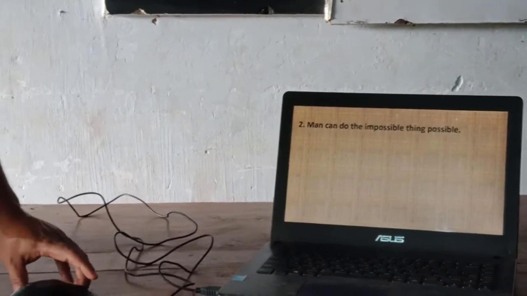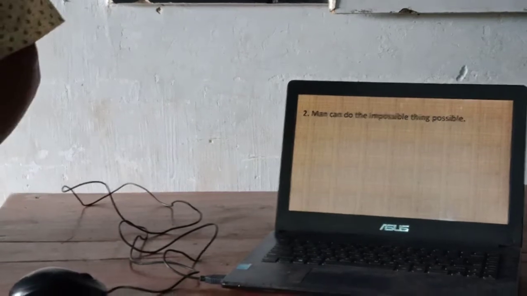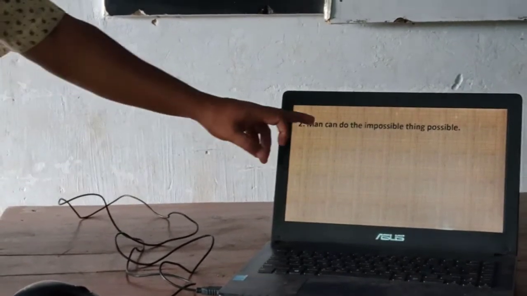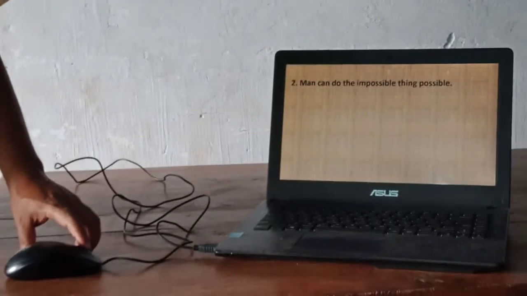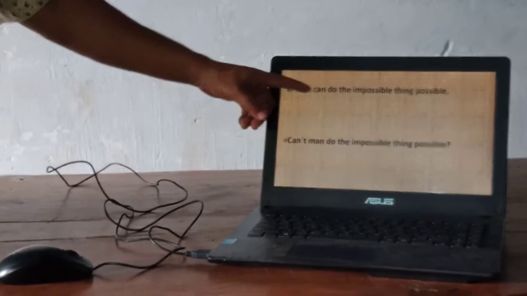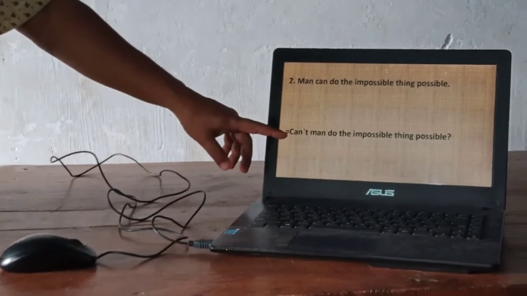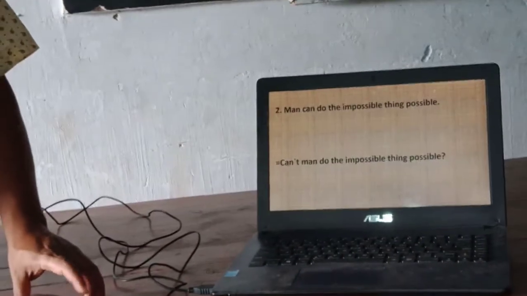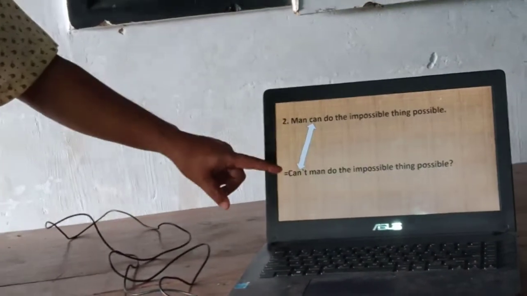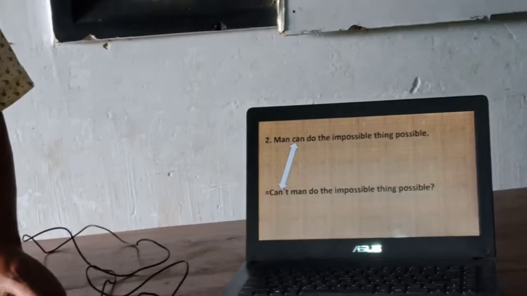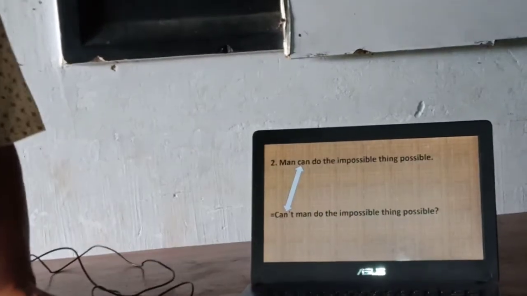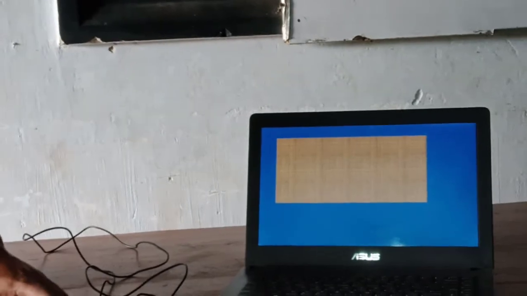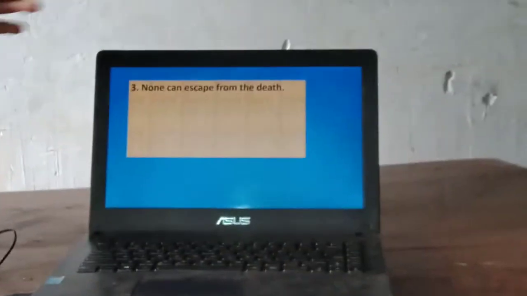Let's check another example. Man can do impossible things possible. So here can is a modal verb. So what should I do here? Instead of can, I have started the interrogative sentence with can't, because this is an affirmative sentence, so we have to start in a negative way, can't. Here instead of can, we have just started the interrogative sentence with can't and put the interrogative sign at the end of the sentence.